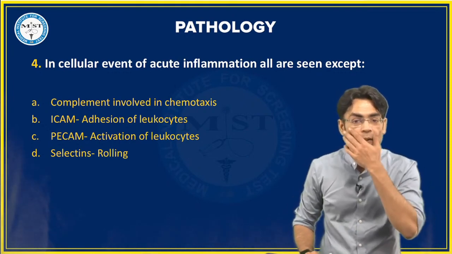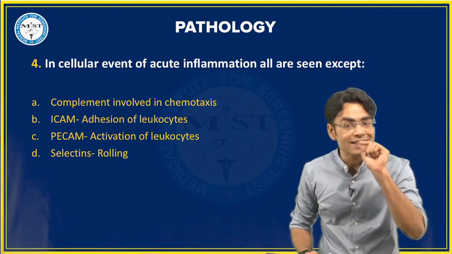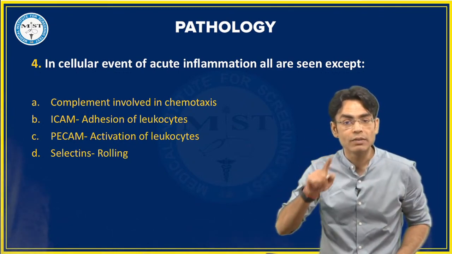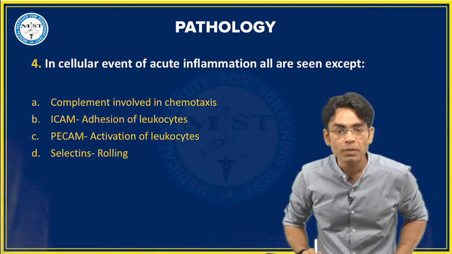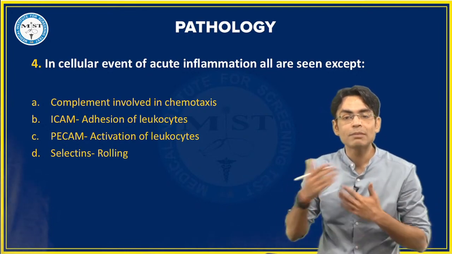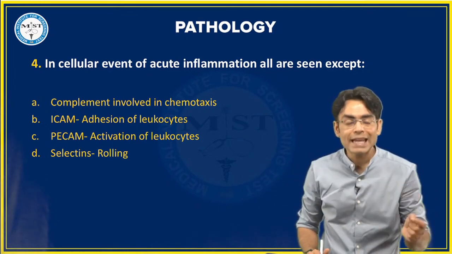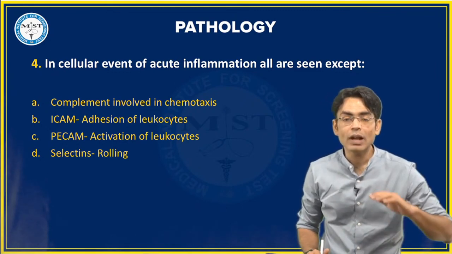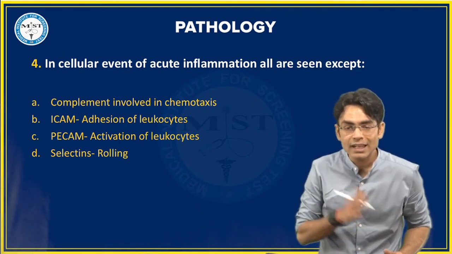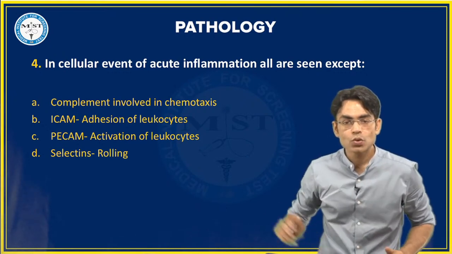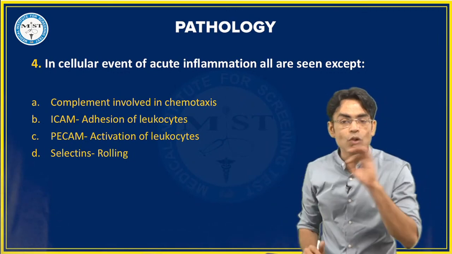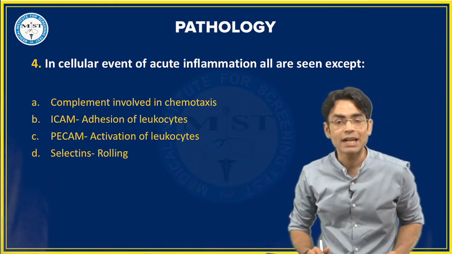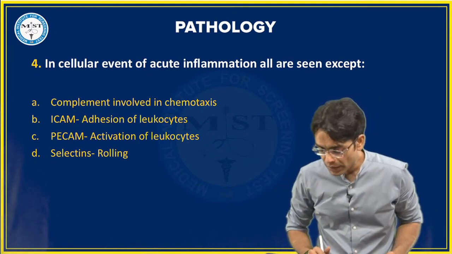Fourth question. In cellular events of acute inflammation, all are seen except. So what is not seen in acute inflammation in the cellular events? Let's see. The complement system is involved in chemotaxis. ICAM is used for adhesion of leukocytes. PCAM is for activation of leukocytes and selectin is used for rolling. Which is correctly matched, which is not, and out of these options, what is not matched correctly? That is what we have to find out. I'm waiting for the answers, guys.